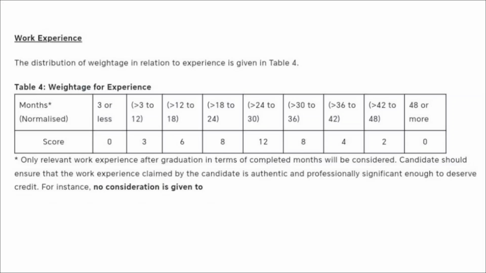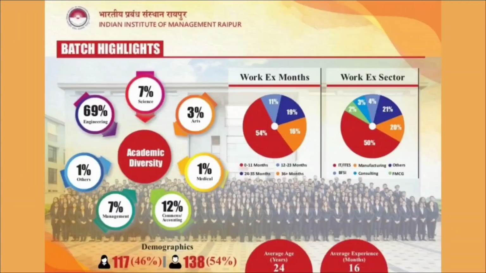Now coming to the overall batch profile. If we consider the overall batch profile for IIM Raipur, then 46% of candidates are female candidates and 54% of candidates are male candidates.